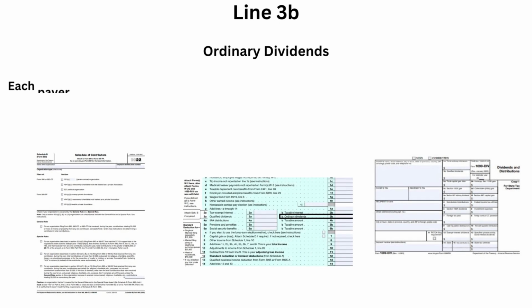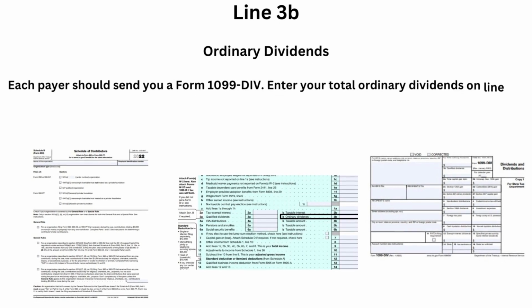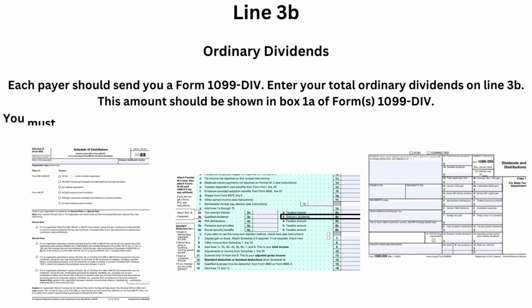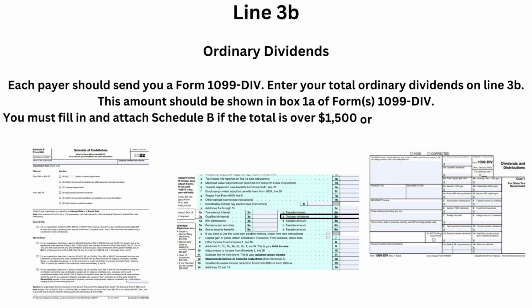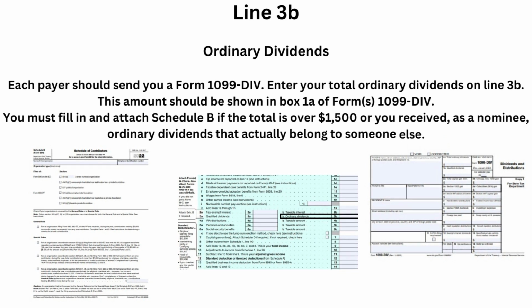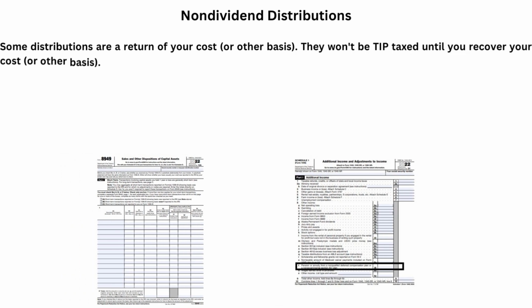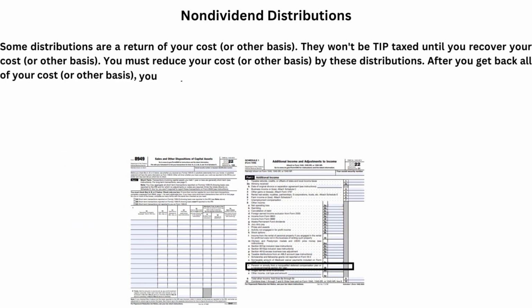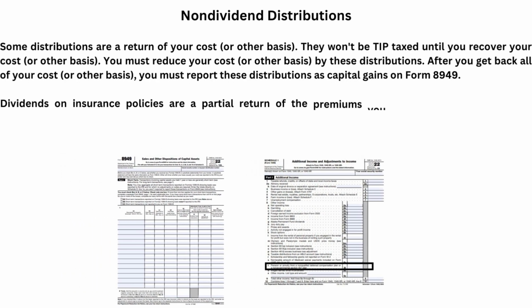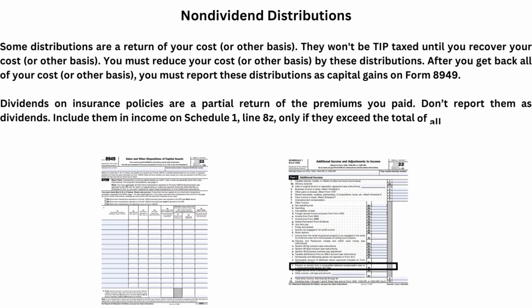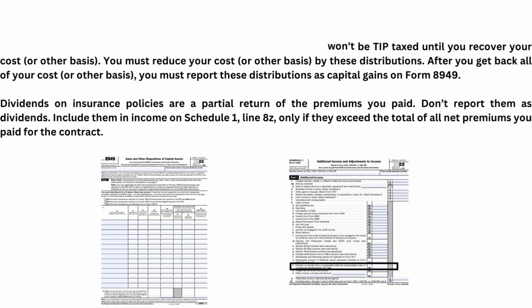Line 3B. Ordinary dividends is reported on a 1099 DIV. Attach a Schedule B if the total is over $1,500 or you received, as a nominee, ordinary dividends that actually belong to someone else. Non-dividend distributions. You must report these distributions as capital gains on Form 8949. Do not report them as dividends. Report as income on a Schedule 1.